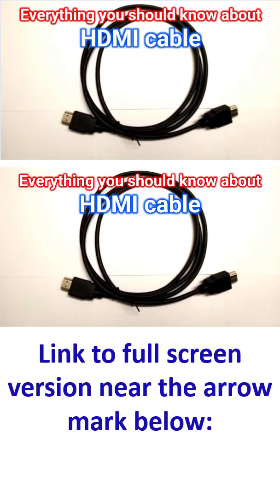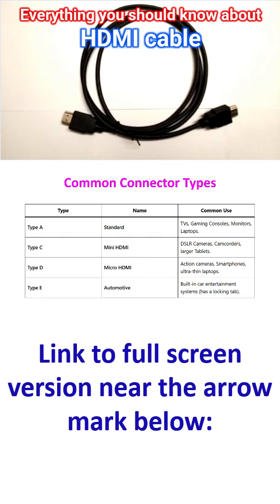HDMI uses TMDS, meaning Transition Minimized Differential Signaling, to protect data from interference over long distances. It also uses High Bandwidth Digital Content Protection (HDCP), a digital handshake that prevents unauthorized devices from intercepting or copying the content. There are different types of HDMI connectors.